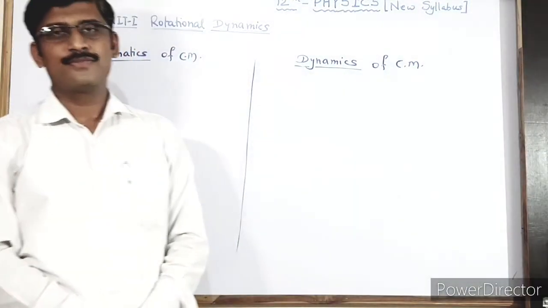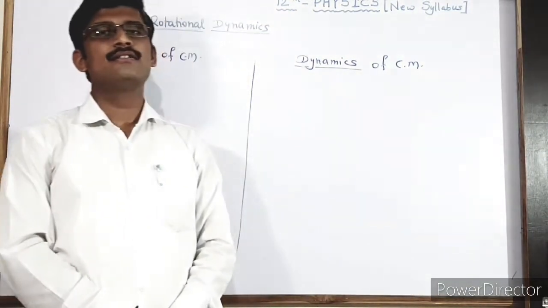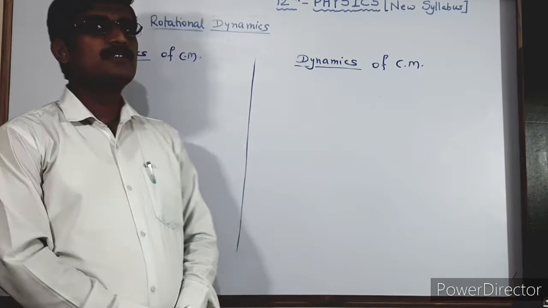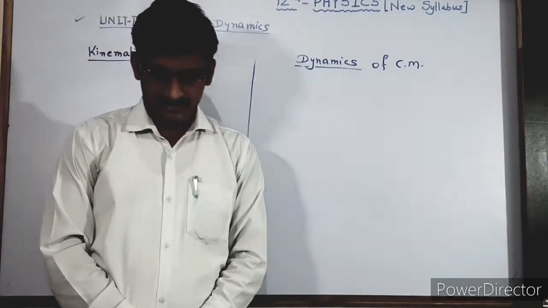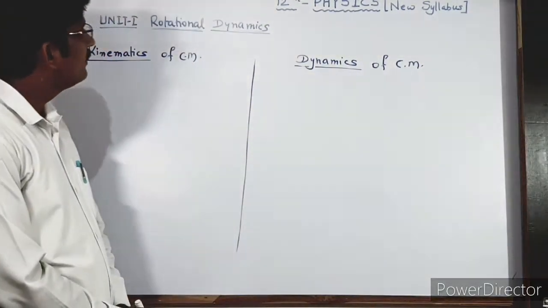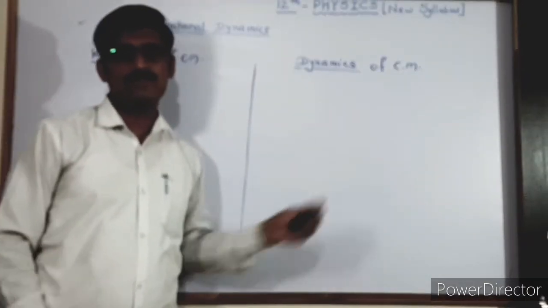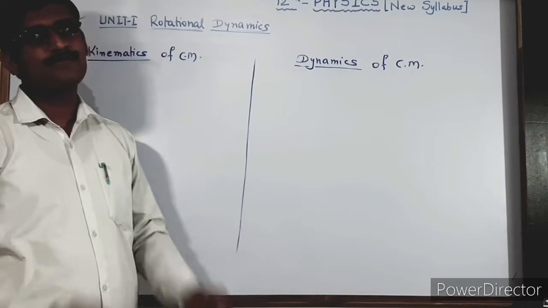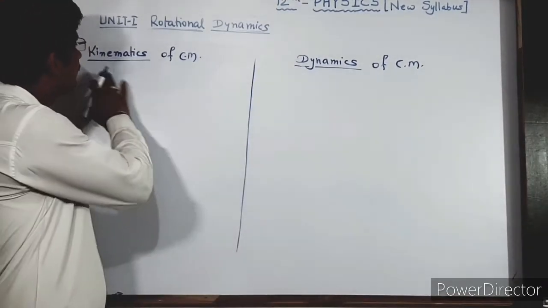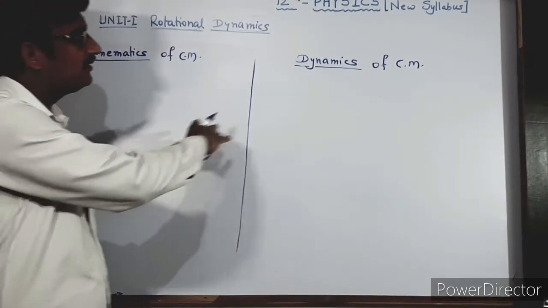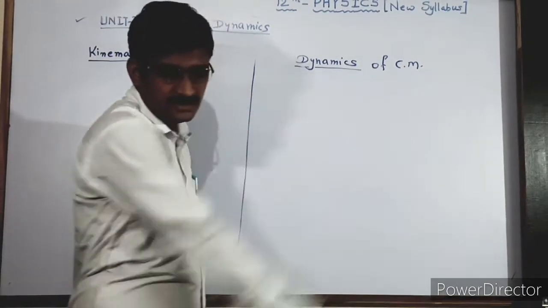Hello students. Now this is the second lecture. In this lecture we are going to study the two different types of kinetics of the circular motion that are given in your syllabus. One is kinematics and another is dynamics.